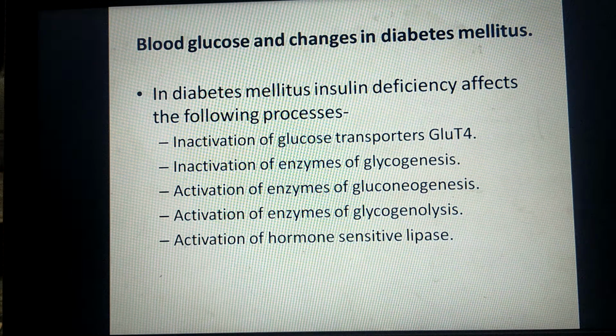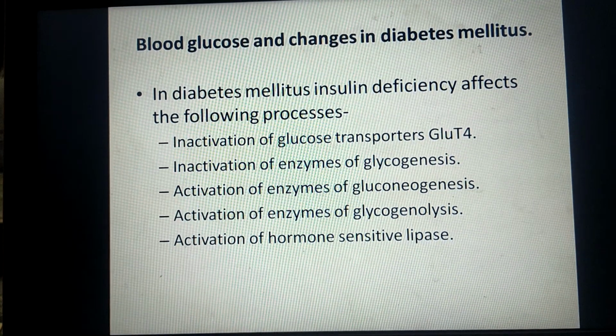The combined effect of this is increase in the blood glucose level due to following processes. First, inactivation of glucose transporter 4, inhibition of glycogenesis, activation of glycogenolysis, activation of gluconeogenesis, and activation of hormone sensitive lipase. So we will see these one by one.